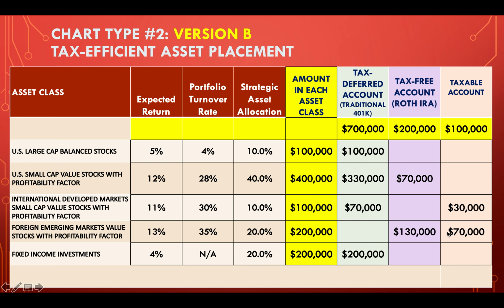Well, let's say you're putting money in emerging markets, $200,000, and your asset allocation is 20%. And emerging markets takes off, okay? And all of a sudden, you've got to sell emerging markets. Well, if you sell something in a taxable account, essentially at that point, you're going to incur some type of capital gain. If you haven't held the fund for at least a year and a day, you're going to have a short-term capital gain, which is taxed as ordinary income. If it's been held for at least a year and a day, you're going to have long-term capital gain when you sell part of that fund to rebalance.